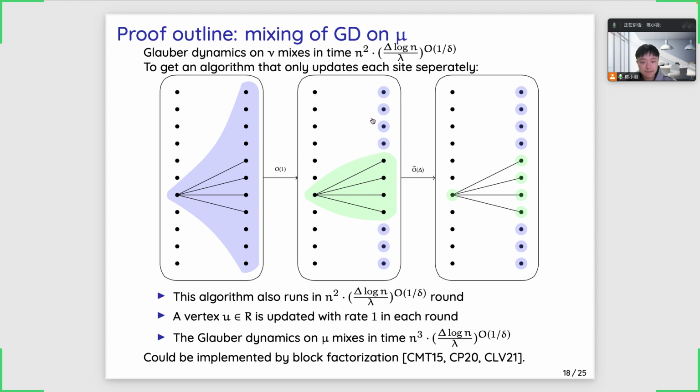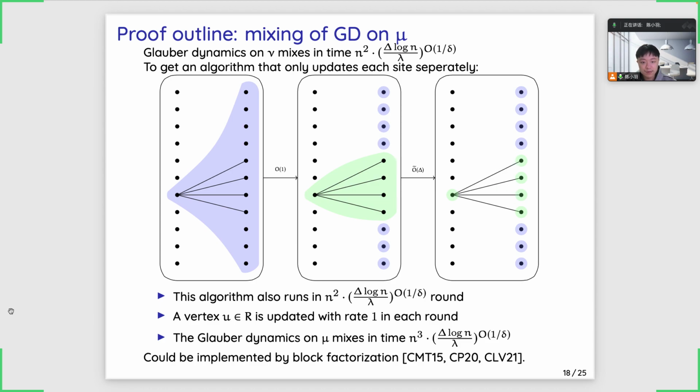So there are many isolated vertices and a star, and we know that this star has a degree bound. We could update each isolated vertex separately, and then run the Glauber dynamics for O tilde delta steps to perform an update on this star. By doing so, we have a fast algorithm to sample from the distribution mu.